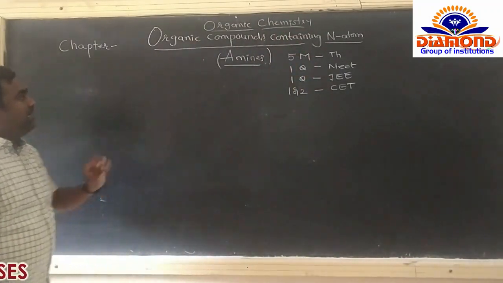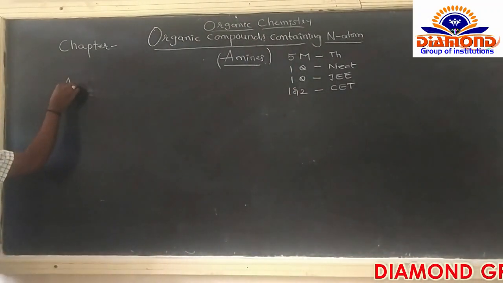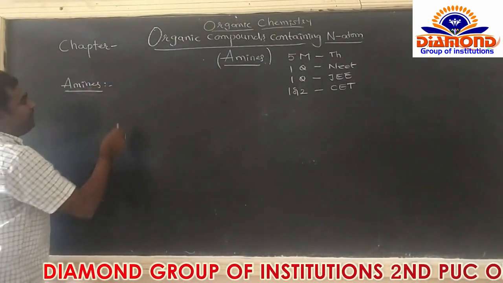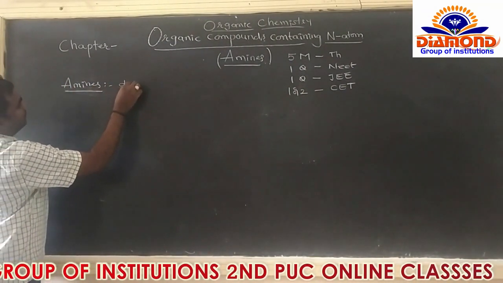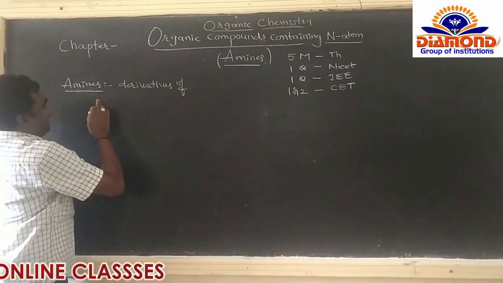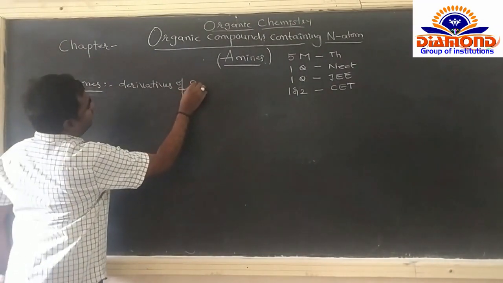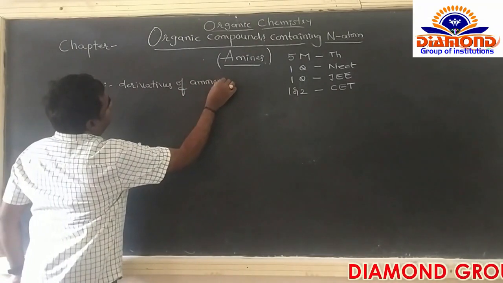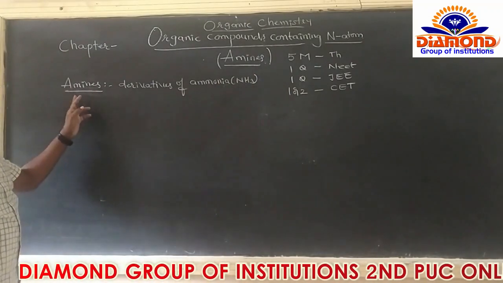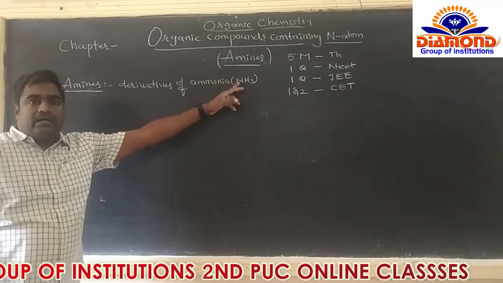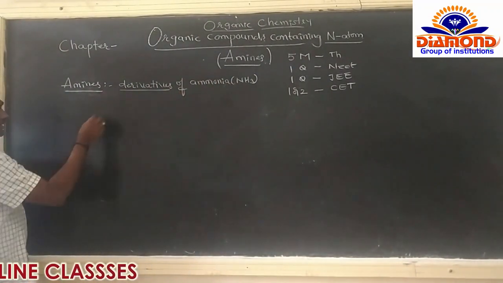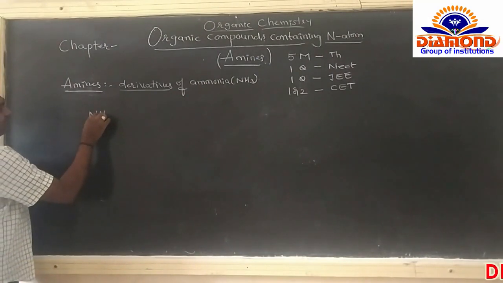Now come to the concept. What are amines? Amines means the derivatives of ammonia. What is the formula for ammonia? NH3 is the formula for ammonia. So amines are the derivatives of ammonia. What is the meaning of derivatives of? Here NH3 means ammonia.